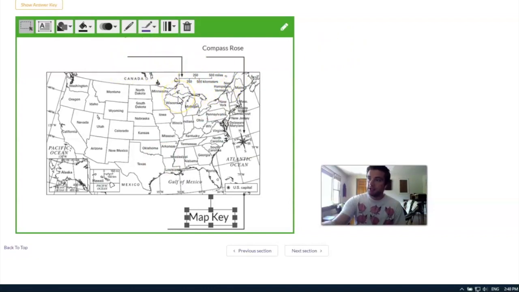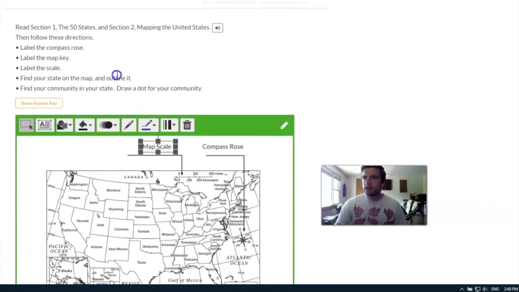It tells us how much space equals how many miles. And we'll practice using that scale some other time so you can see how those actually work on a map. But for now, let's just label it. Map scale. We'll put that here. And now there's only a few different things for us to do.